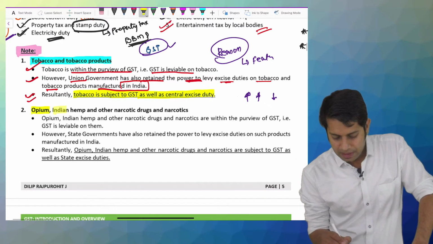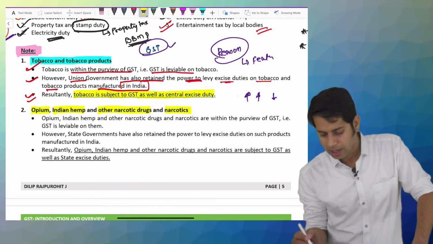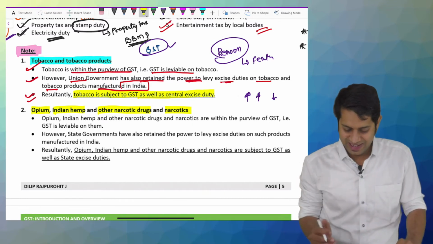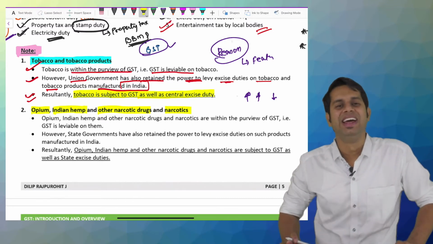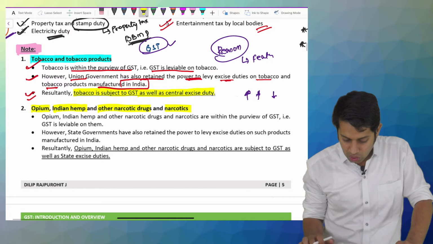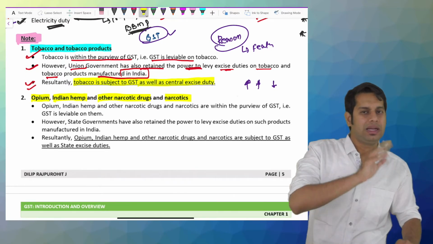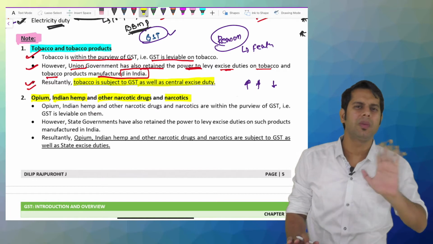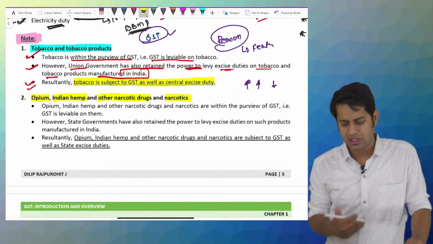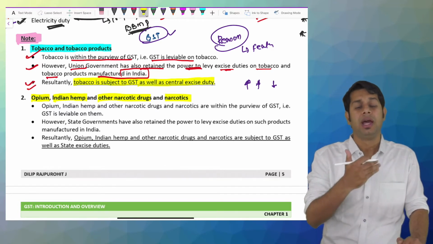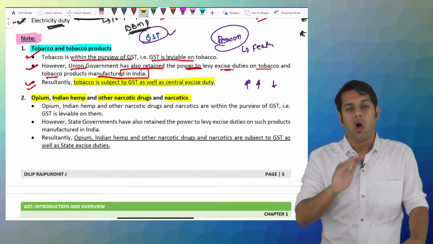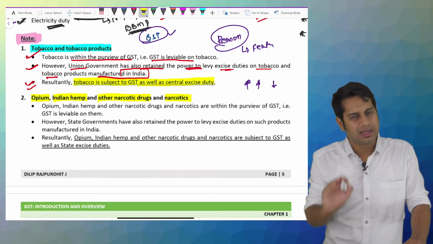Then opium, Indian hemp, narcotic drugs and other narcotics, cocaine, all the different types of drugs which you have. Let me not get into what the different types are, because even I have no idea about it. On all the different types of drugs, the state government was collecting excise duty. The central government does not have the power to collect the tax on opium, Indian hemp, etc. The drugs which are made in India. There are different types of drugs which the central government gives permission to manufacture or cultivate in India. On that, they are still collecting excise duty.